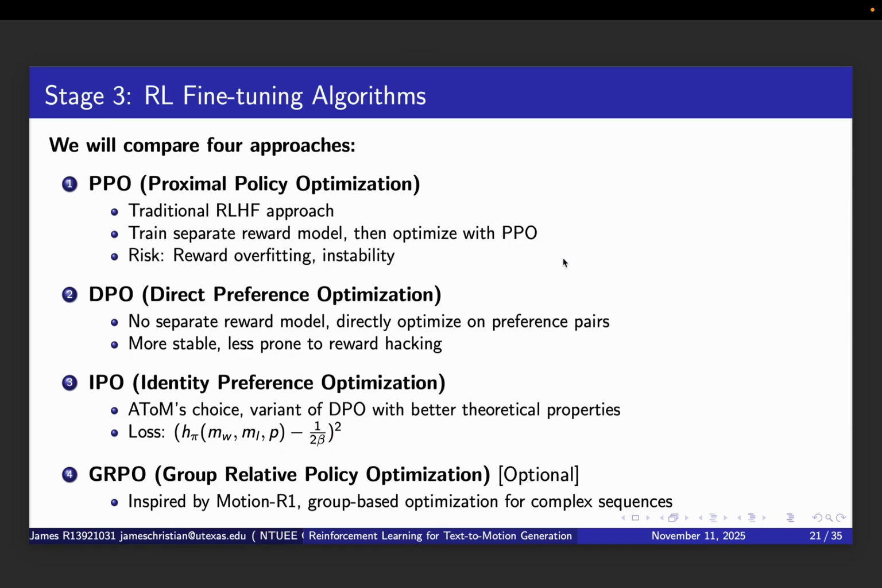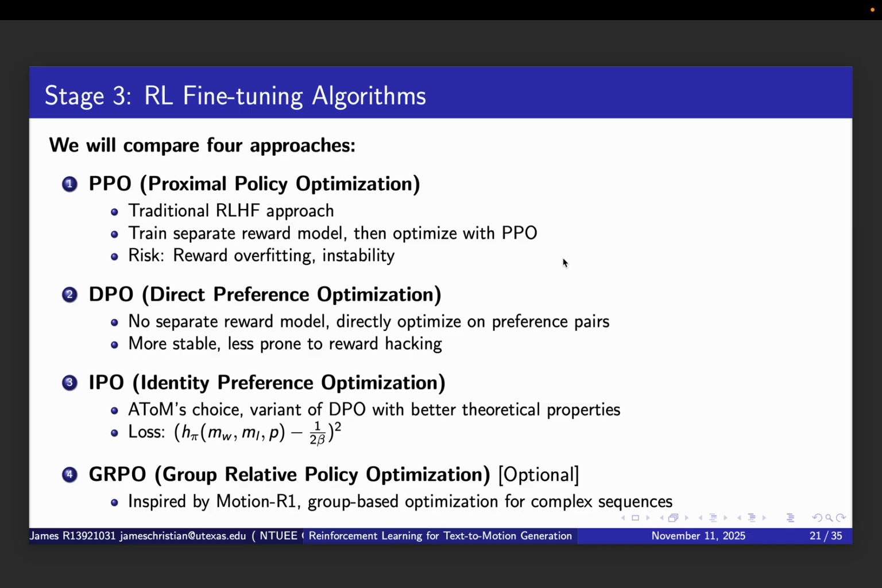Stage 3 is RL fine-tuning, where we will compare 4 different approaches. First is PPO, Proximal Policy Optimization. This is the traditional RLHF approach. We train a separate reward model on the preference data, then use PPO to optimize the policy against that reward model. The risk here is reward overfitting and training instability, as InstructMotion found.